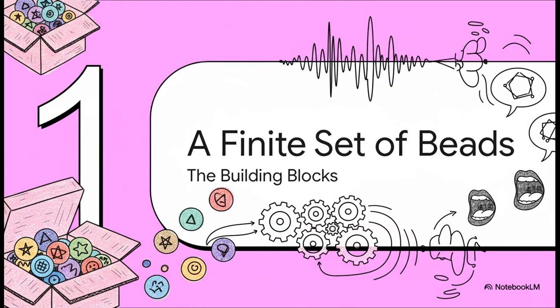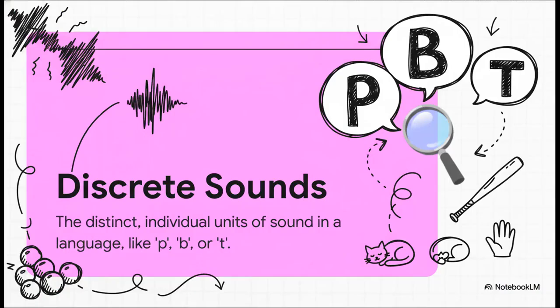Okay, so first things first, let's look inside that box. What exactly are these fundamental building blocks we're all working with? What are our so-called beads? In the world of language, our beads are what linguists call discrete sounds. Basically, they're the smallest units of sound that can actually change a word's meaning. Think about the difference between pat, bat, and cat. The tiny little sound at the beginning, that's a single distinct bead.